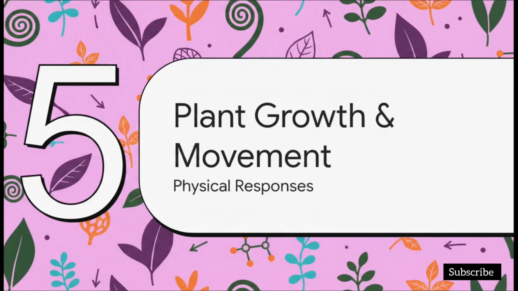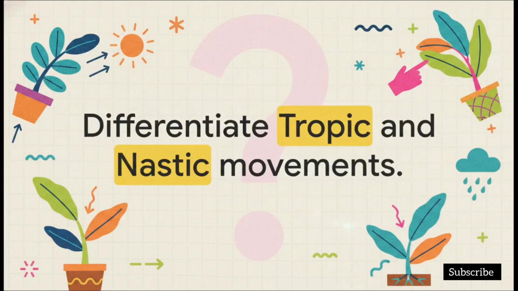Moving into Section 5, plant growth and movement. Okay, so we know the chemicals involved now, but how do they actually translate into physical movement? Brace yourselves for some highly tested exam territory with questions 8 and 9. Differentiate between tropic and nastic movements, and explain phototropism.